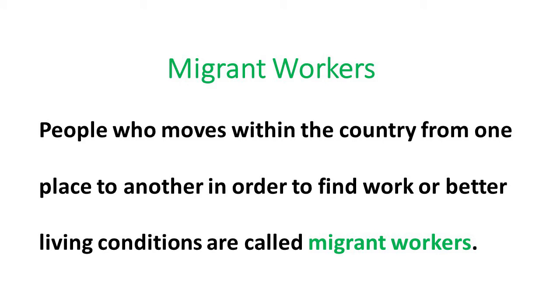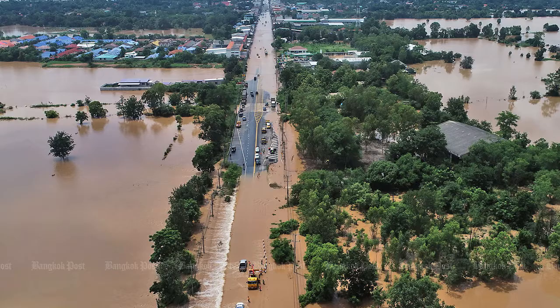Likewise, people who move within the country from one place to another in order to find work or better living conditions are called migrant workers. Apart from these, some more reasons are natural calamities like floods and famines.